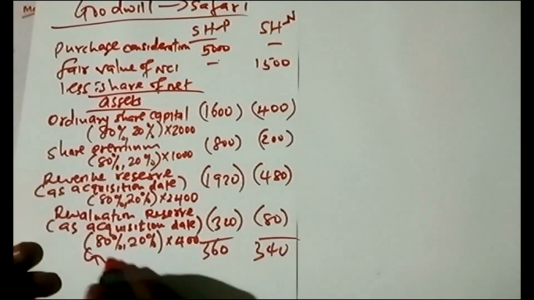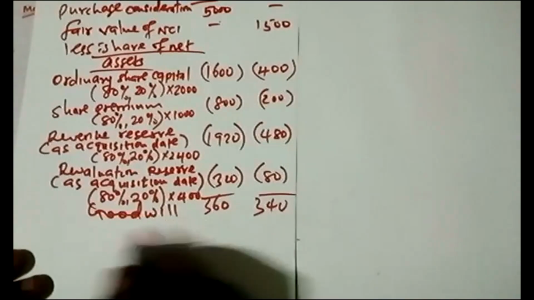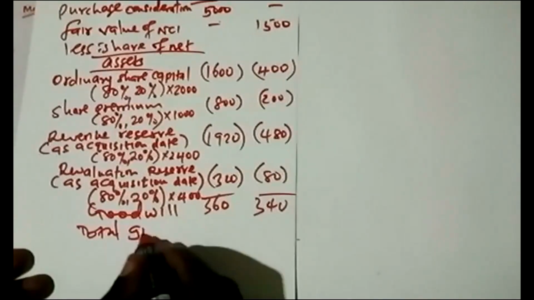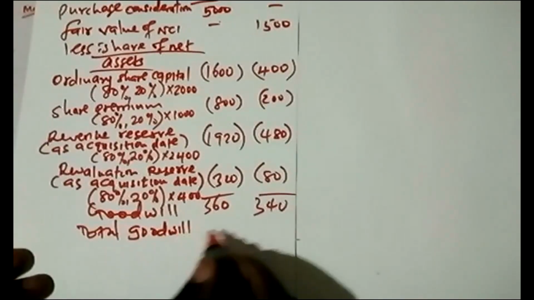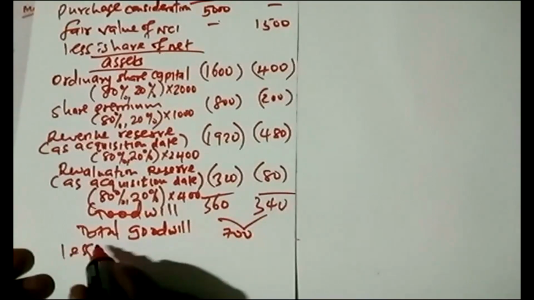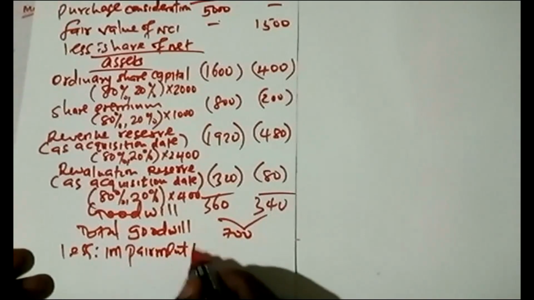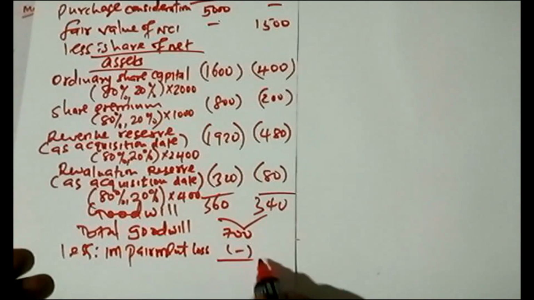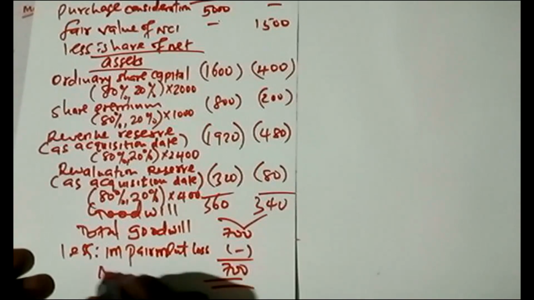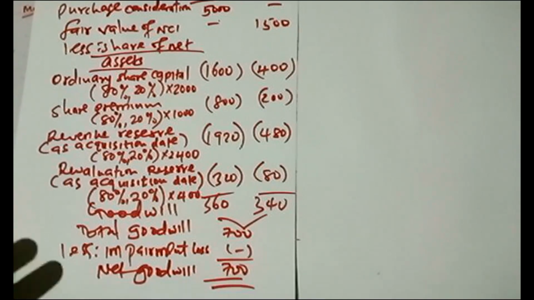So which means that here we have the goodwill. So that total goodwill is 700. So that we impair. We say rest impairment. So I've written dash there because there was no impairment.